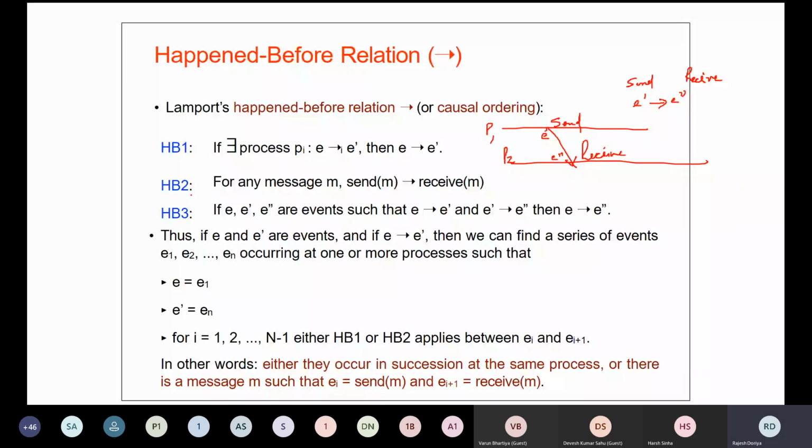And what HB3, your happened-before relationship 3, says is this. Let's say there are a number of events on a process P, 1, 2, 3, or it may be inter-process communication as well. The important thing to note here is, if E has happened before E dash, and E dash has happened before E double dash, then we can infer that E has happened before E double dash.